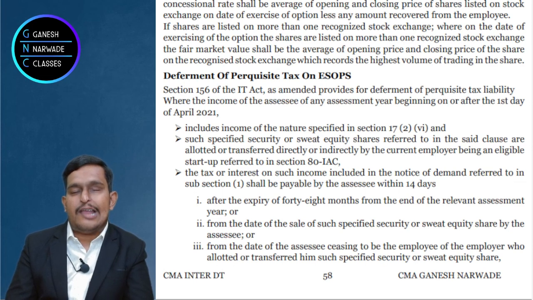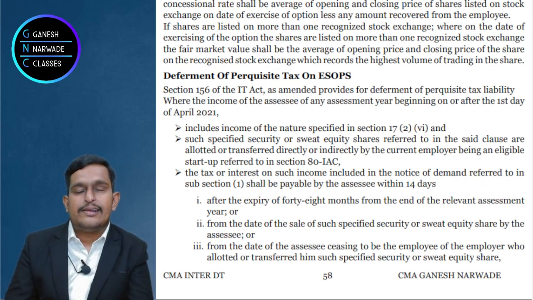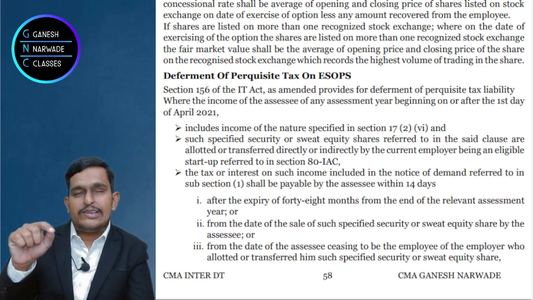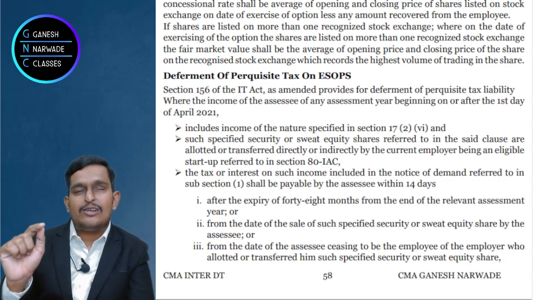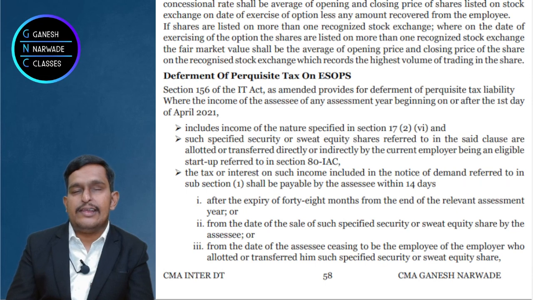Now 31st March 2024 is the last day of the assessment year. So from the end of the assessment year, count 4 years: 24-25, 25-26, 26-27 and 27-28. Right? So what I said, 31st March 2028 is the end date.